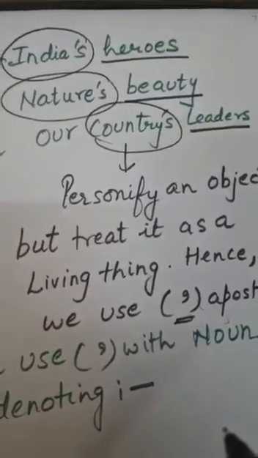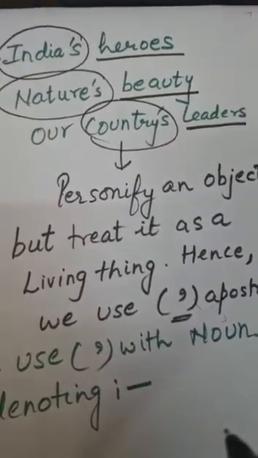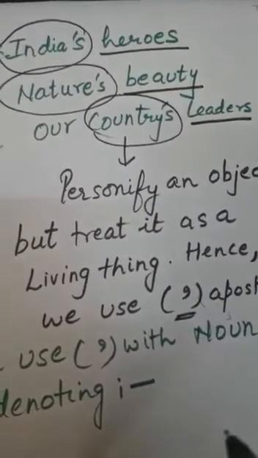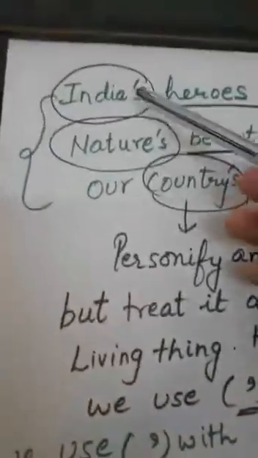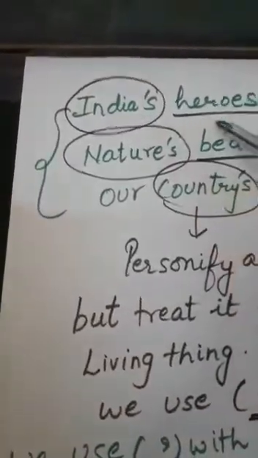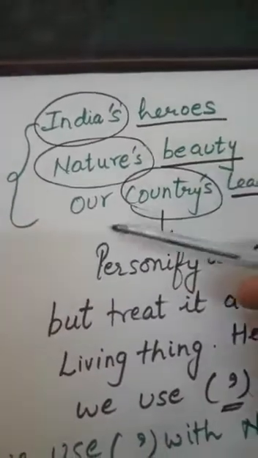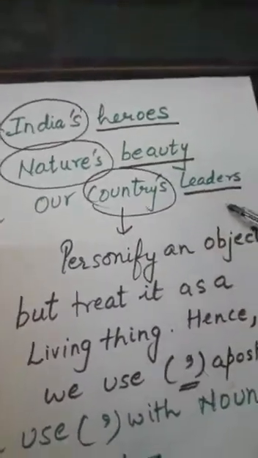But here is an exception. They personify an object, but we are treating it as a living thing. So here we are going to add apostrophe and s. It will be written as India's heroes, nature's beauty, our country's leaders.